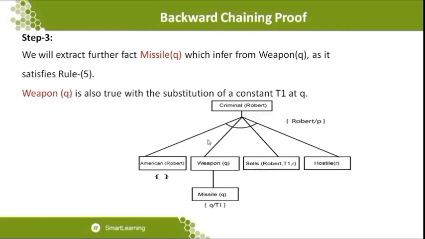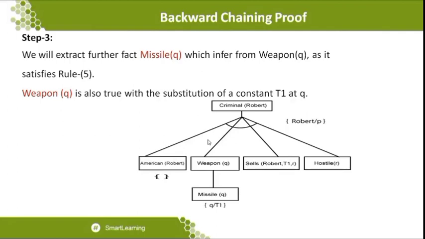In step 3, we will extract the further facts of missiles of Q, which is going to be inferred with some kind of satisfying of a rule. We already said that the weapons of Q will be taken in the form of missiles of Q. Here they are substituting some kind of variable to know that we reached some kind of destination. That is why they have given here weapon Q is also true with the substitution of